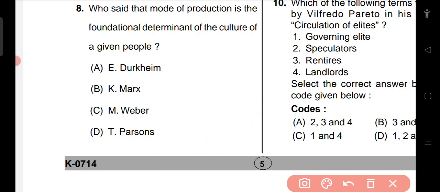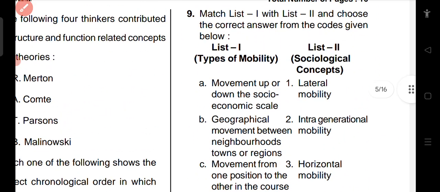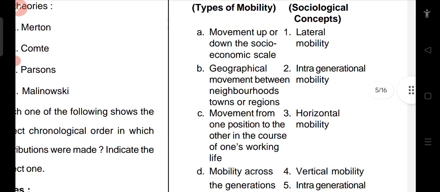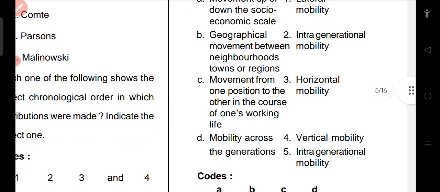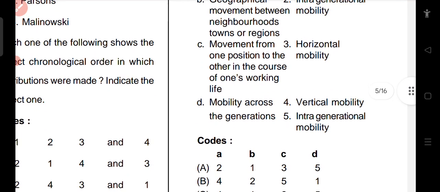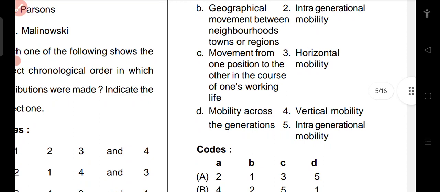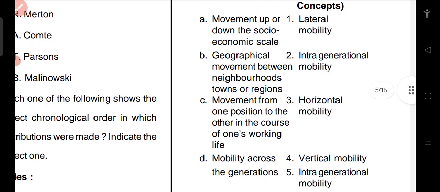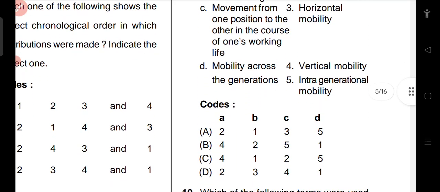Question number 9. This is matching types of mobility and sociological concepts. Movement up and down the social economic scale. Geographical movement between neighborhoods, towns or regions. Movement from one position to the other in the course of one's working life. Mobility across the generation. So D will be intergeneration mobility. Here there is a misprint in option 5, D is equal to 5. Option A, movement up and down the social economic scales, is 4, vertical mobility.